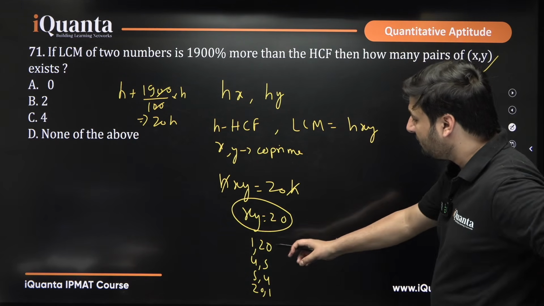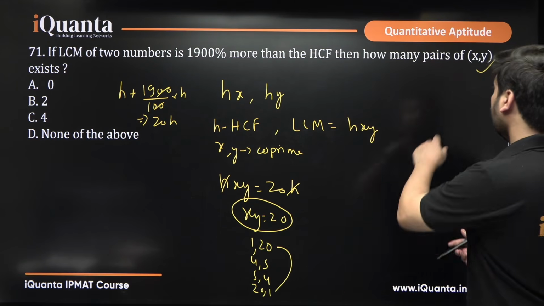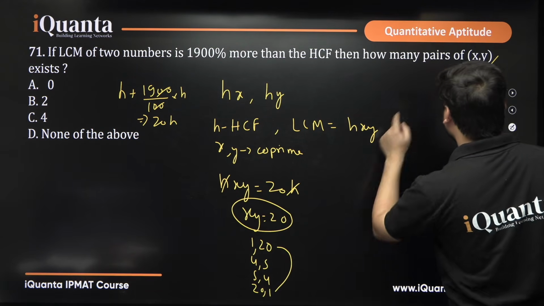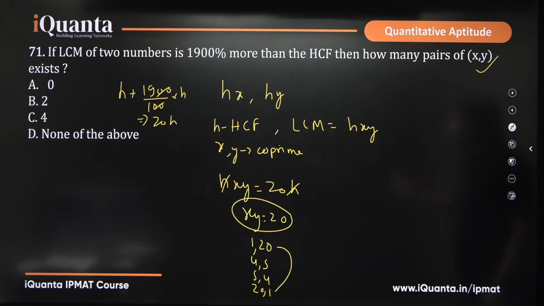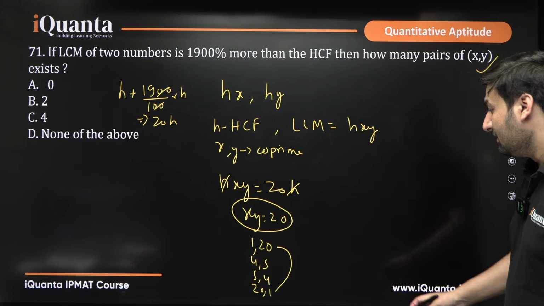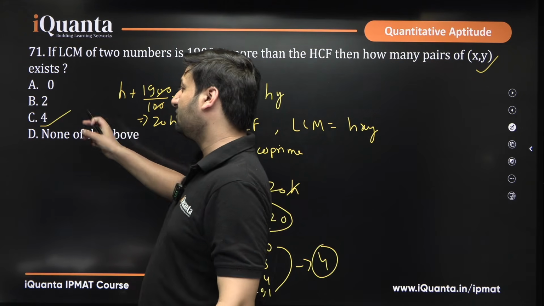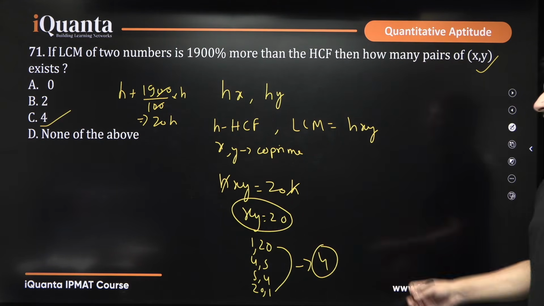So, many of you would be thinking that 1,20 and 20,1 are the same. No. In 1,20, X is taking 1 and Y is taking 20. In 20,1, X is taking 20 and Y equals 1. So that is a different pair, right? So we will be having 4 such pairs, and 4 will be our answer for this question. So these many pairs exist.